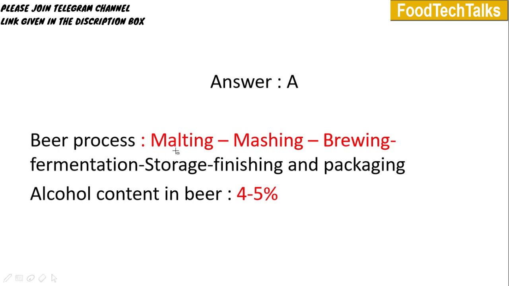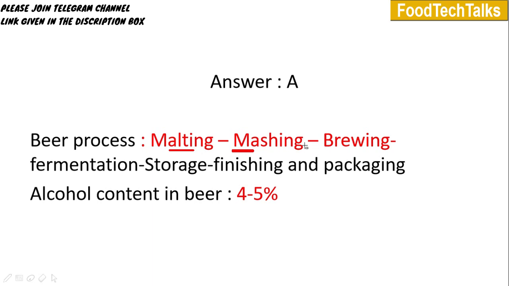First step is malting. During malting, germination of the barley seeds happens. Germination helps to convert complex sugars such as starch into simple sugars like glucose. These simple sugars are very easy for the yeast to consume during the fermentation process. Next step is mashing. During mashing, water, barley and cereal adjuncts will be boiled at 38 to 77 degrees Celsius. Cereal adjuncts are the unmalted grains which are used as the source of carbohydrate during the production of beer.